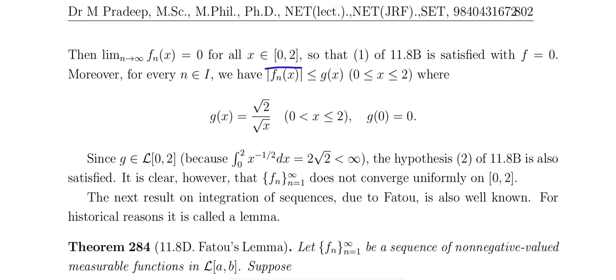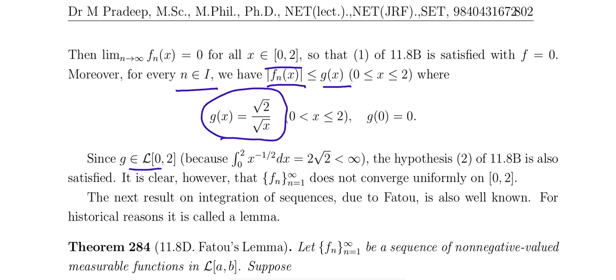Am I correct? And so it satisfies f equal to 0. Therefore, for every n, the modulus of fn of x is less than or equal to g of x on 0 to 2, where g of x equals root 2 by root x for x in 0 to 2.